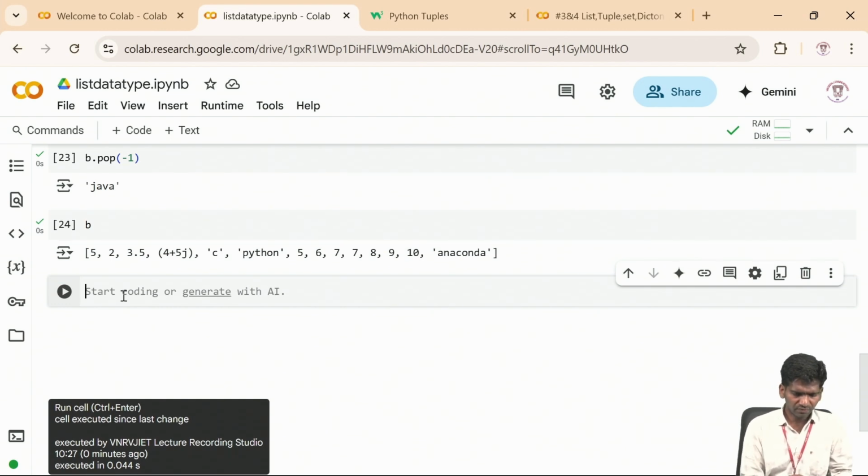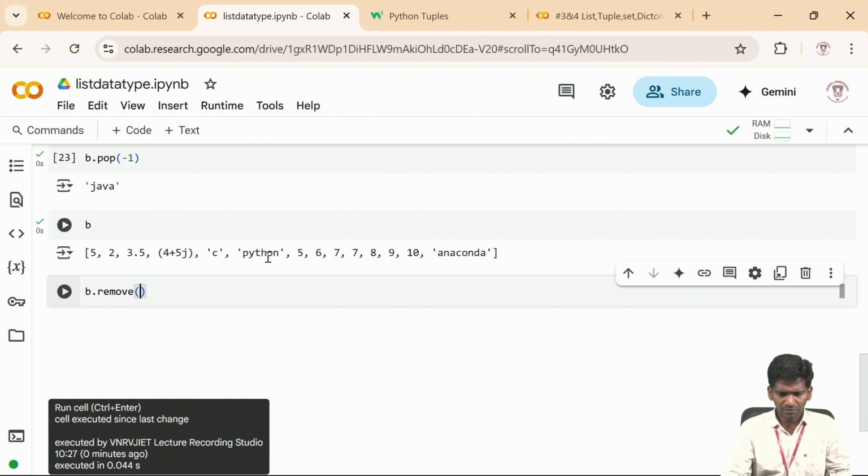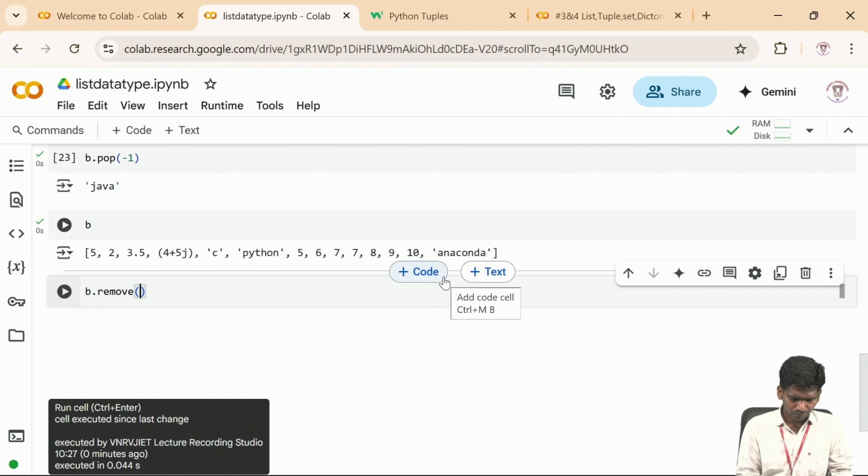Next we will check remove. There is one more function called b dot remove. Here we give the element name. I want to remove anaconda, so I'll give anaconda.